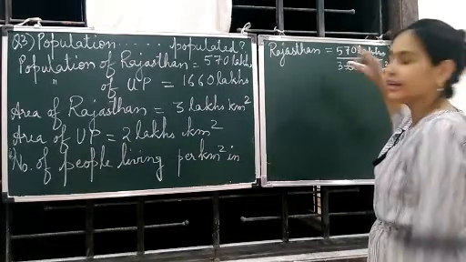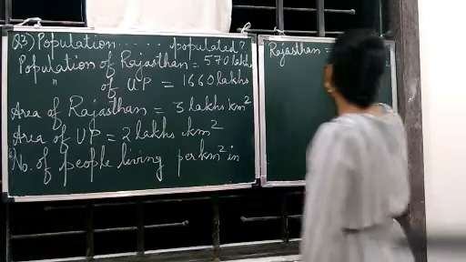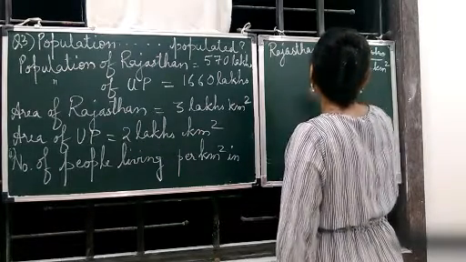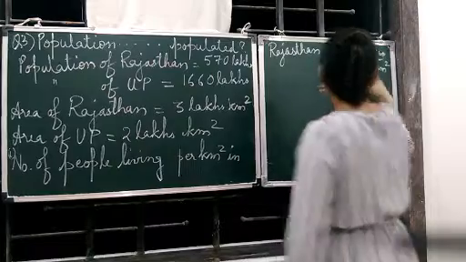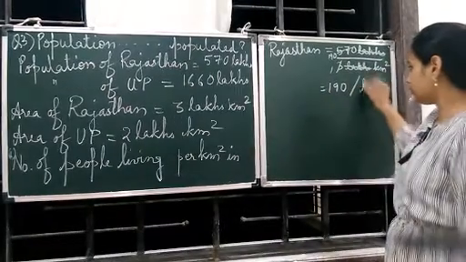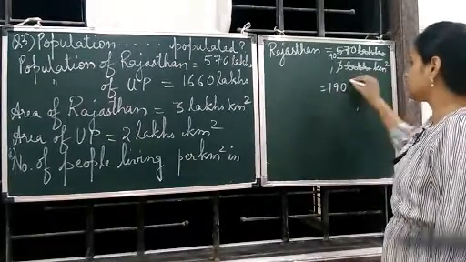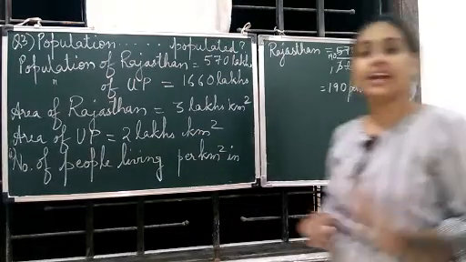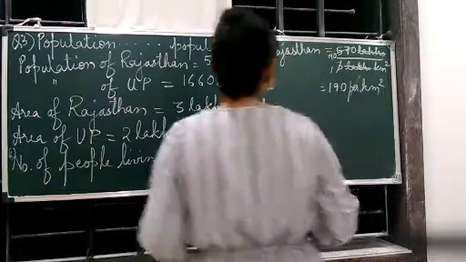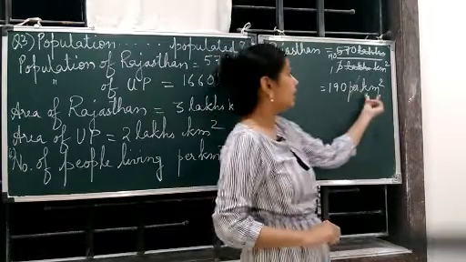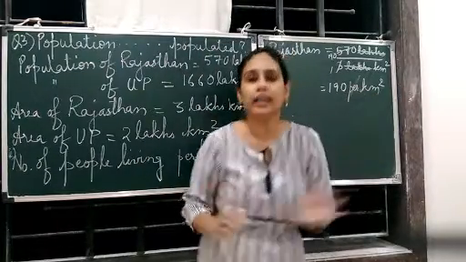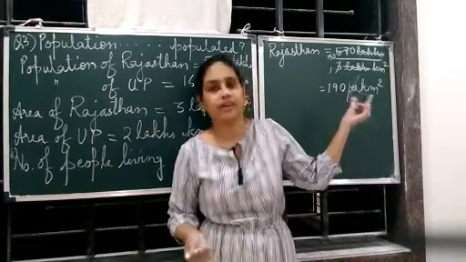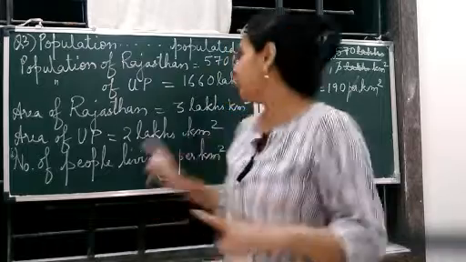Now 570 and 3 will be divided. 3 ones are 3, 3 ones are 3, 3 nines are 27, 0s are 0. So 190. Now it is upon like this. So this means per. Okay, per kilometer square. So 190 people in Rajasthan are living per kilometer square. How many people are living in every 1 kilometer of area? 190.